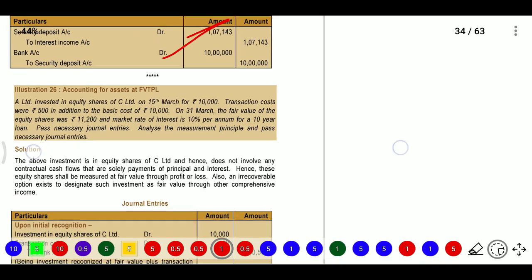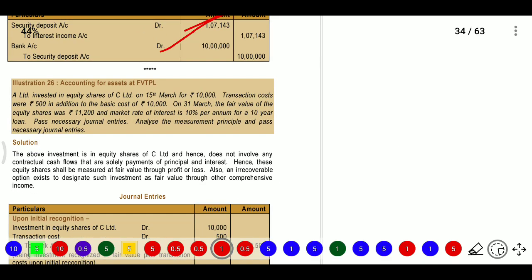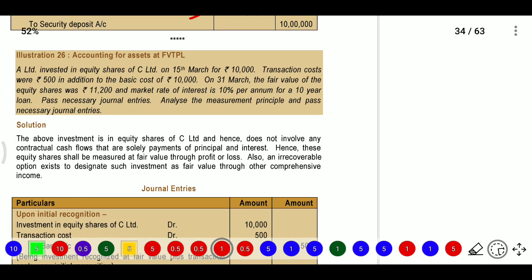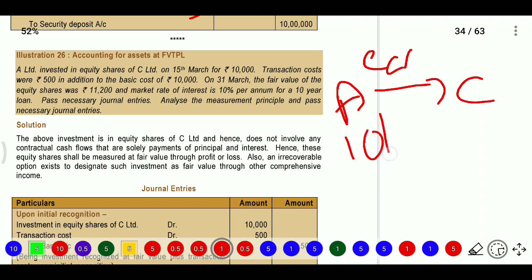After that, the 26th question. In the 26th question, accounting for assets at FVTPL. Here is the information provided. Company A Limited has invested in C Limited equity shares. They invested on 15th March an amount of 10,000, and the transaction cost is 500 rupees. So we need to consider whether to add this 500 or deduct this amount. Firstly, the 500 is a cost.